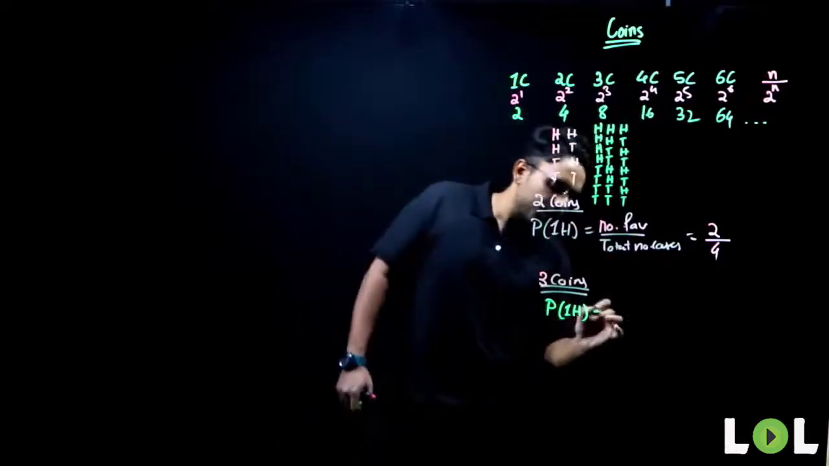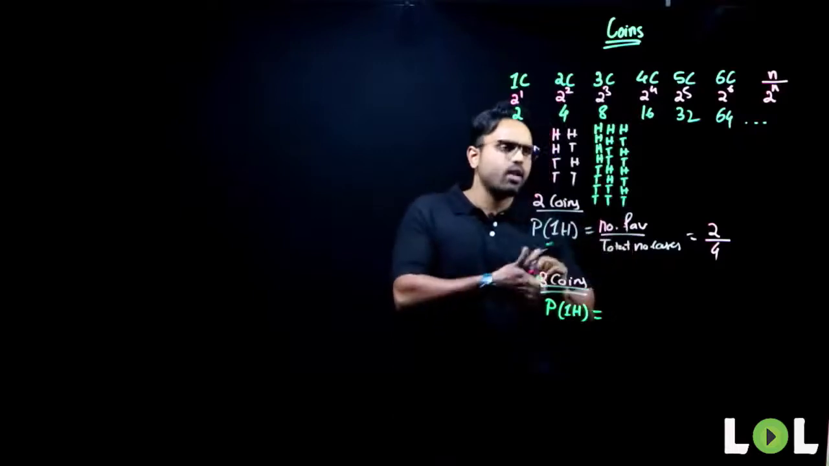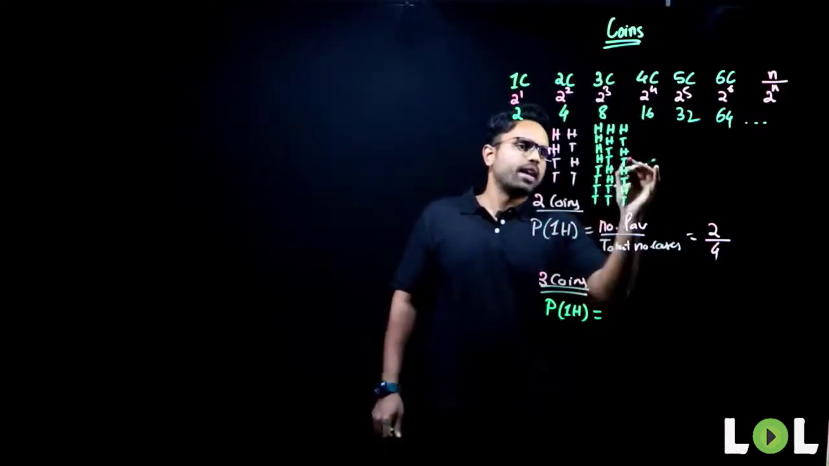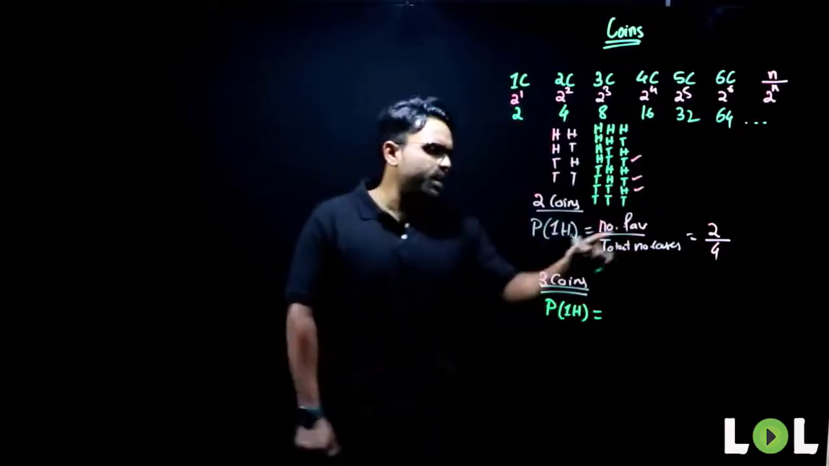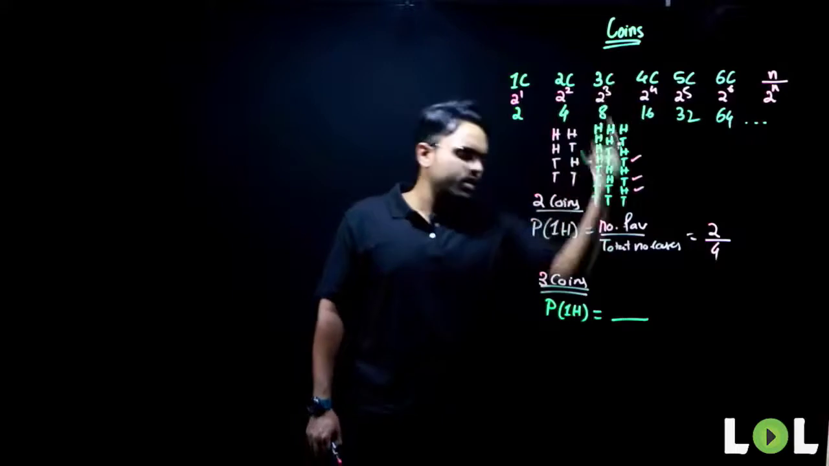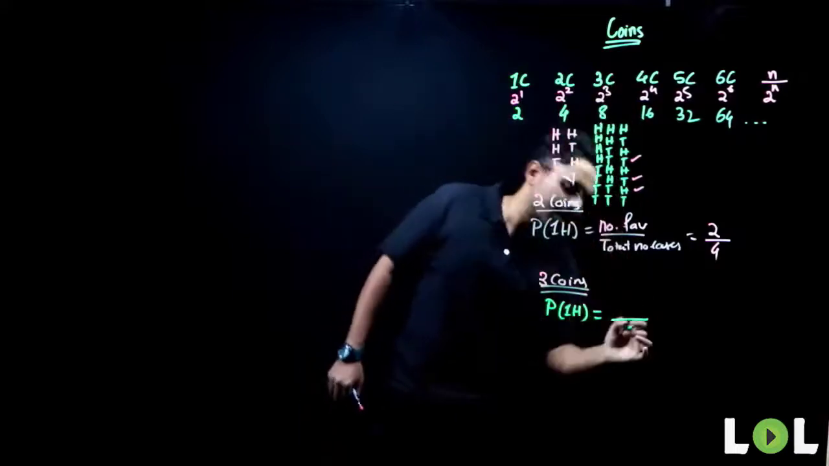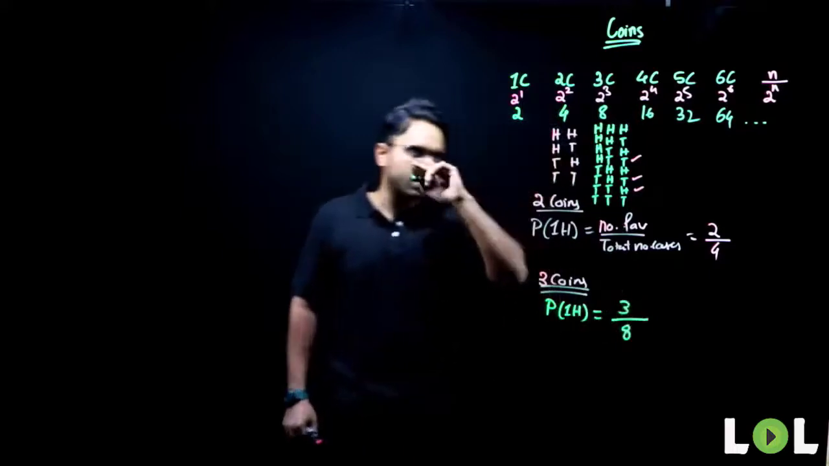Now, probability of getting 1 head. What would you do? Where 1 head is there, I can look for it. 1 head, where is it? I can have 1 head here, the other one is here, the other one is here. So what is probability? Number of favorable cases upon total number of cases. Total number of cases when 3 coins are being tossed is how much? I can see it is 8. 1 head is 3. 3 upon 8 gives me the answer.